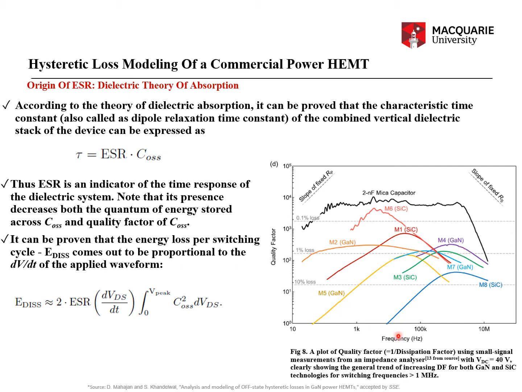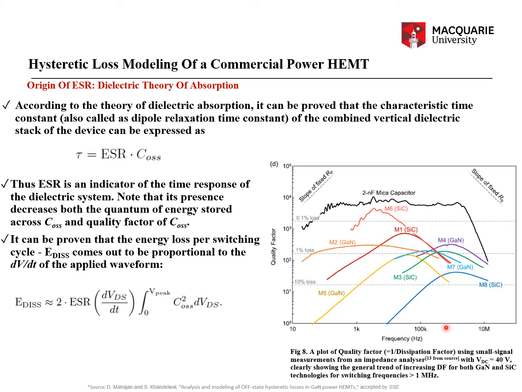Now this quality factor, remember, is 1 by dissipation factor. All right, and remember that this trend is showing a general trend of increasing dissipation factor for both gallium nitride and silicon carbide technologies for switching frequencies higher than 1 megahertz. And why I'm talking about switching frequencies greater than 1 megahertz is because the whole purpose of using GaN devices for power electronic converters is that you can increase the switching frequencies to the megahertz range.